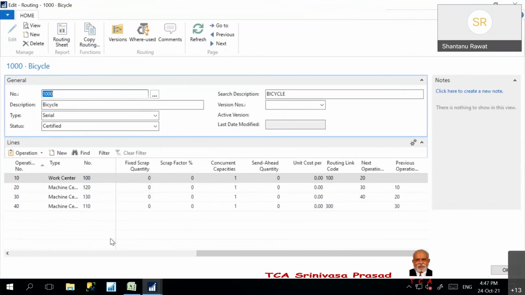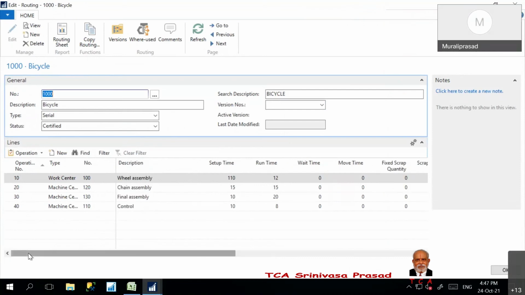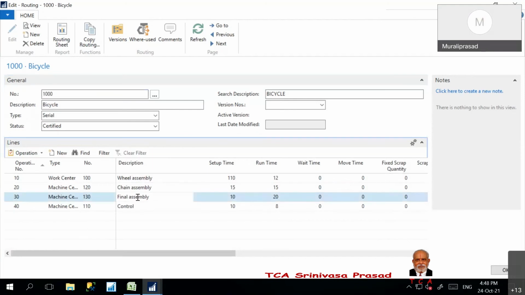You had explained the explosion. Is there also a where-used feature? Can I go to a component and ask which assembly it is going into? Means you want to pick one item, one component, and it will show which assemblies it is used in. Yes, that is called implosion.